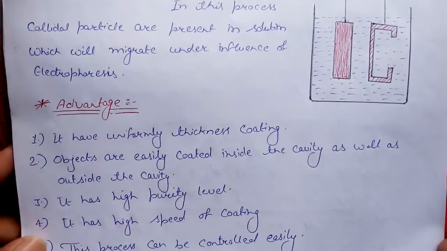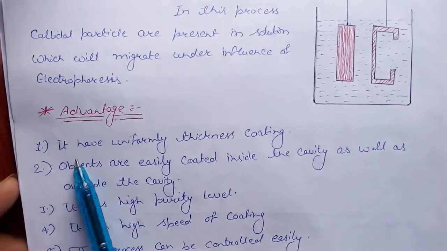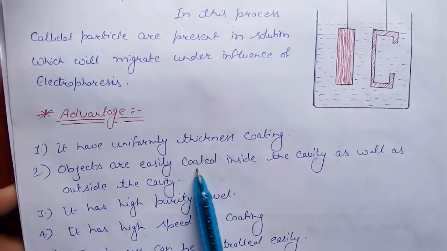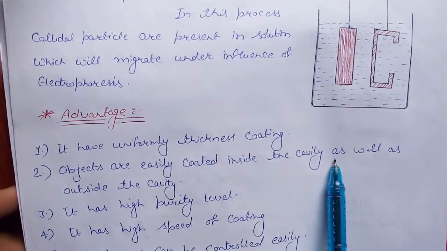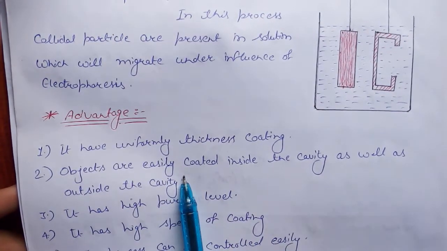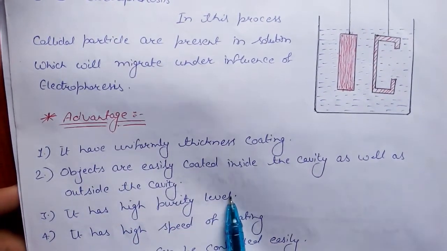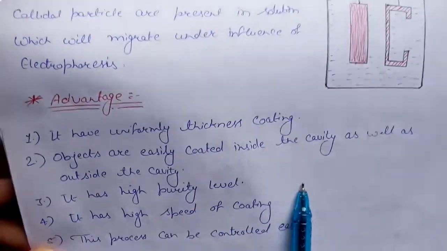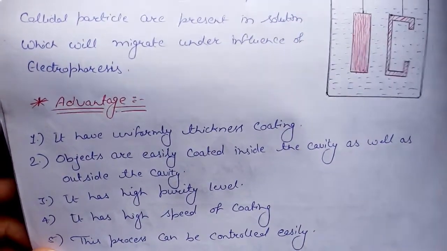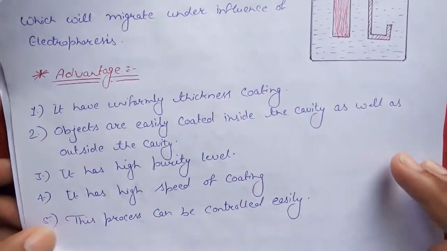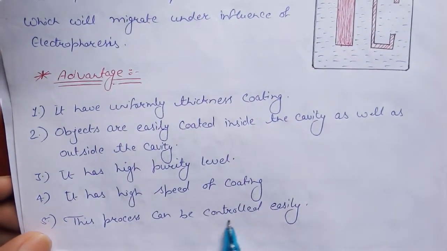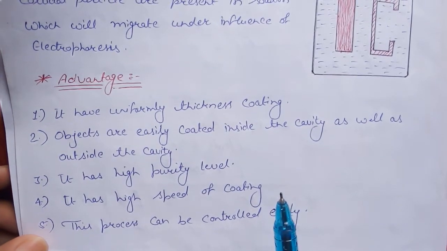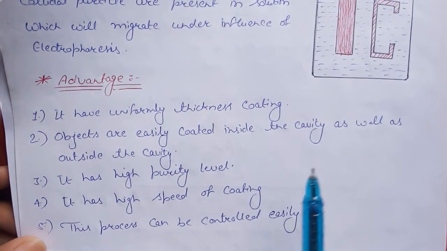What are the advantages of it? It has a uniformly thick coating. Objects are easily coated inside the cavity as well as outside the cavity. It has a high purity level, which is its most important use. It has a high speed of coating, meaning the coating is fast. This process can be controlled easily, so it's a smooth process.